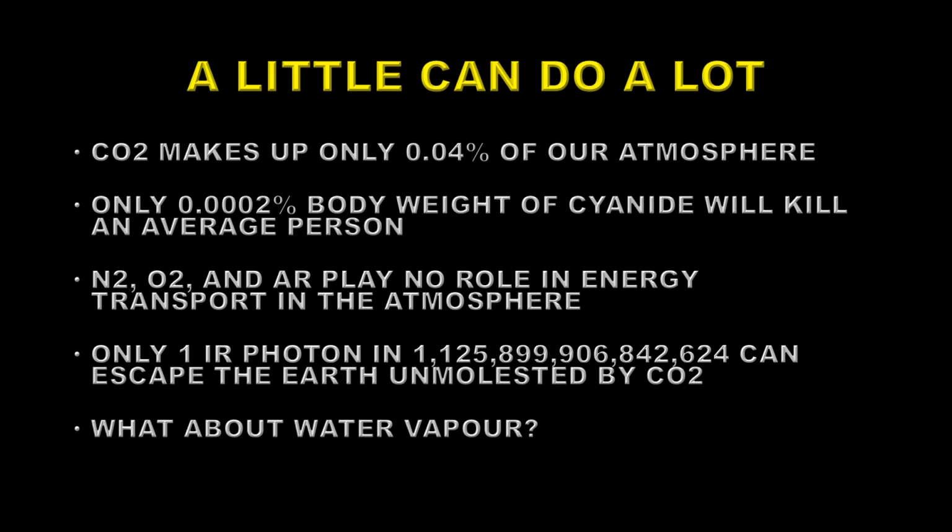One of the things you have to worry about is water vapor. Water vapor is what's called a secondary greenhouse gas, in that its concentration in the atmosphere depends on the temperature of the atmosphere. So it acts as an amplifier. If the temperature increases, more water vapor will be in the atmosphere and it will heat the atmosphere more. If the temperature drops in the atmosphere, water vapor will drop out of the atmosphere and the cooling effect will be increased.